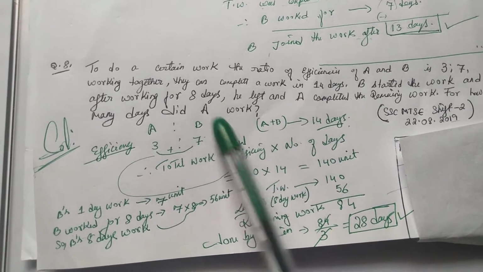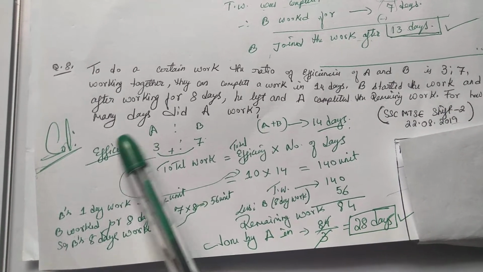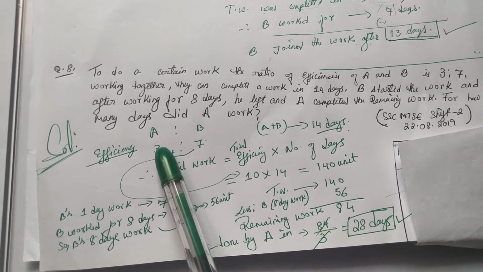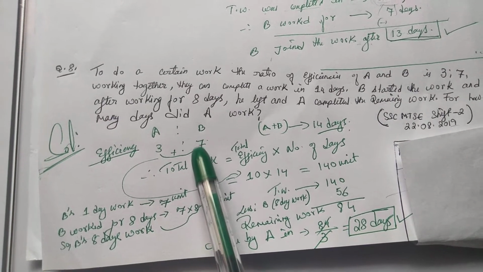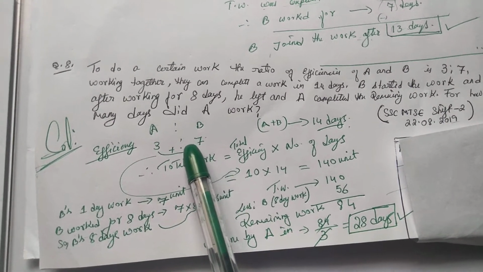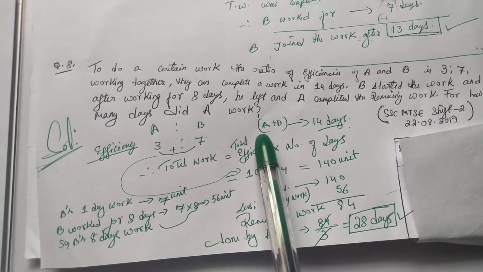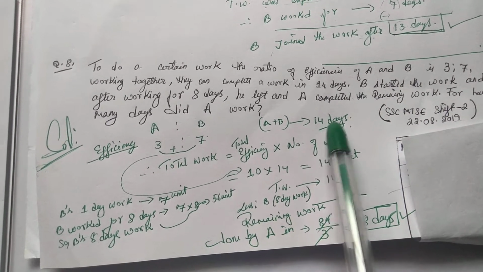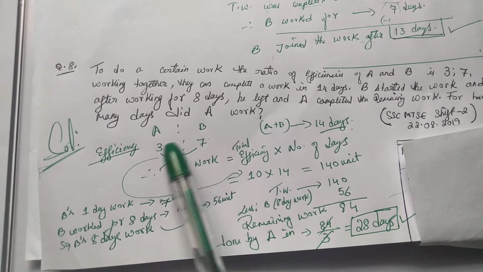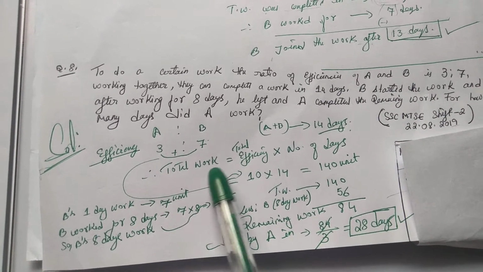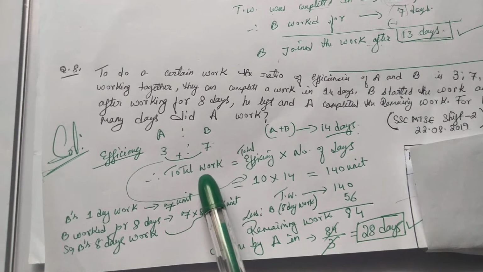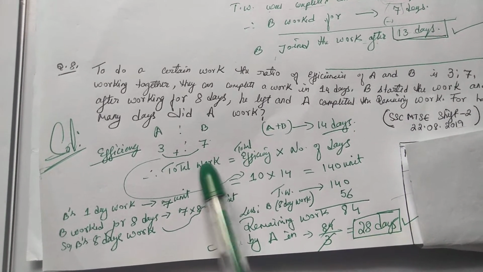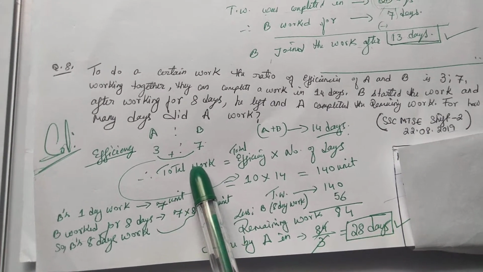As we know, the efficiency ratio of A and B is 3:7, and if A and B work together, they can complete the work in 14 days. So it's very simple now, friends. Total work is the most important point which we need to find every time in a work question.